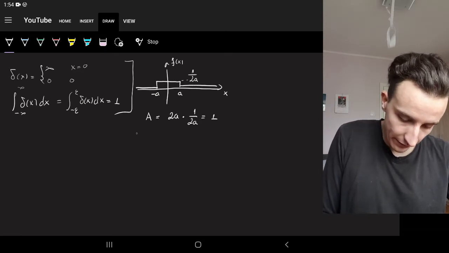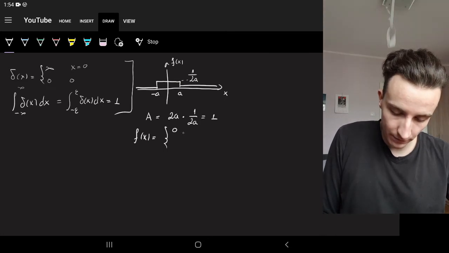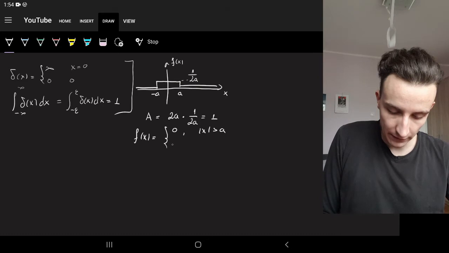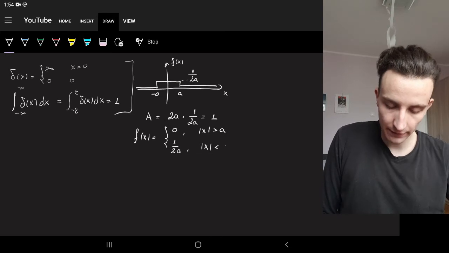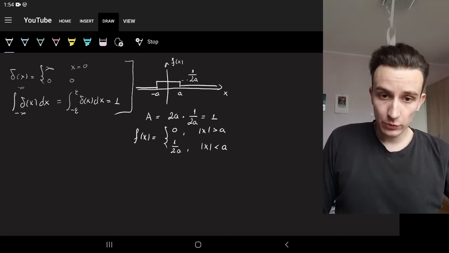Let's just write that. So f of x is 0 when x is greater than a by modulus, and 1 over 2a when x is less than a by modulus. Okay, so the area is always 1.